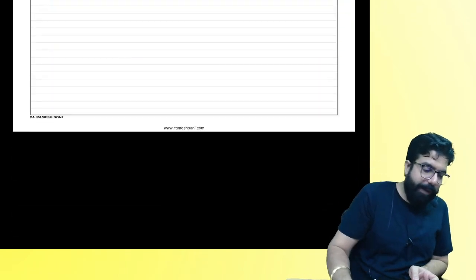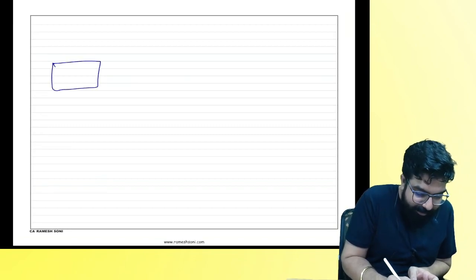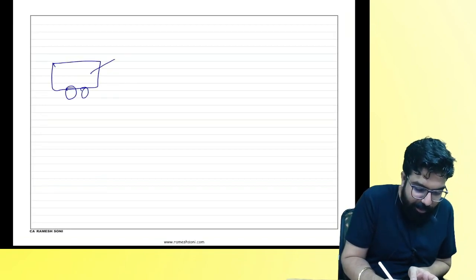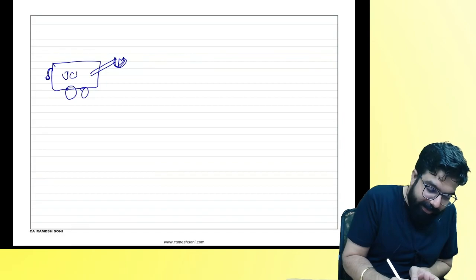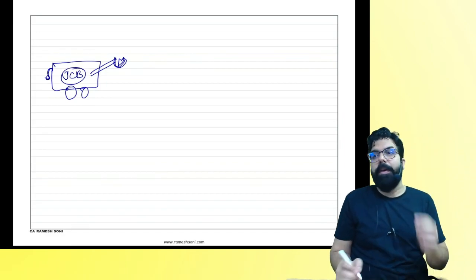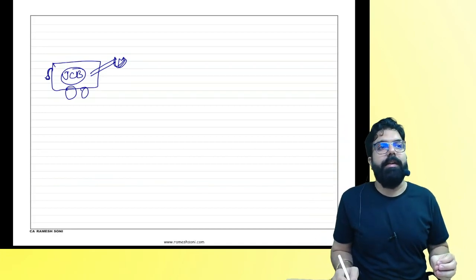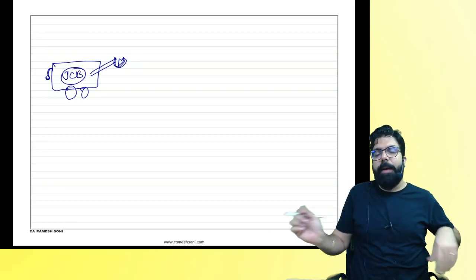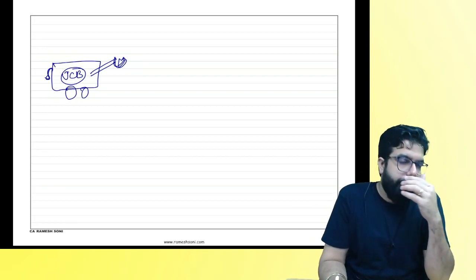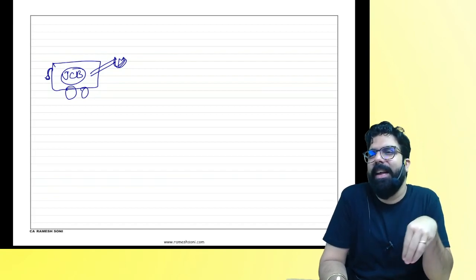Chalo, I'll ask you one more question. I love drawing. I will draw one thing. You tell me, okay, everyone? What is this? Yes, our JCB machine. Yes or no, everyone? Now listen. These are known as rigs. Rig. For example, a crane. You know crane? These are known as rigs, cranes, etc.